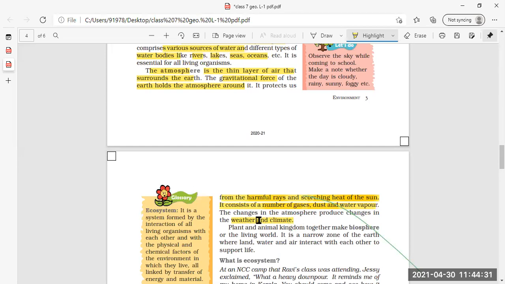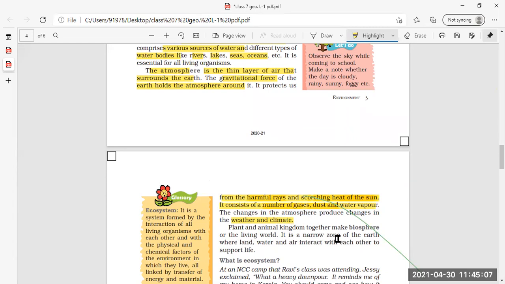If droplets from the clouds fall in the form of rain, then it will be rainy season. Or when it is very cold and we need warm clothes to wear, then it will be cold climate. So the climate and weather change according to the changes in the atmosphere.